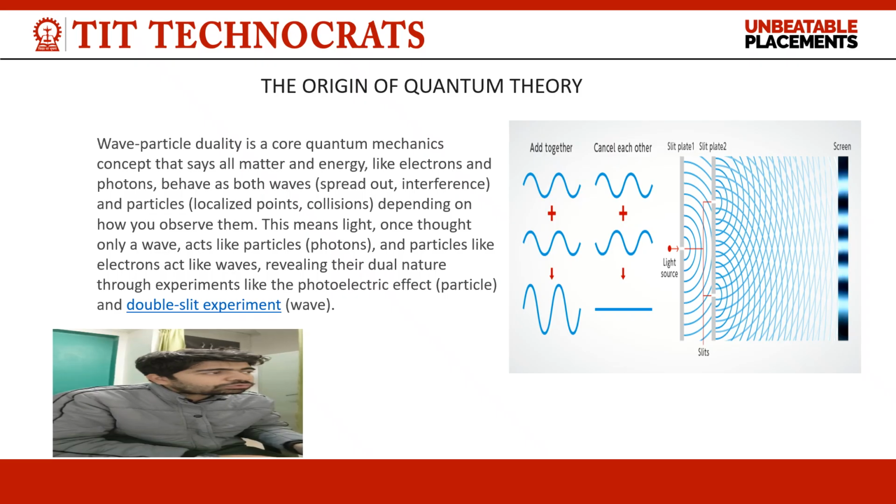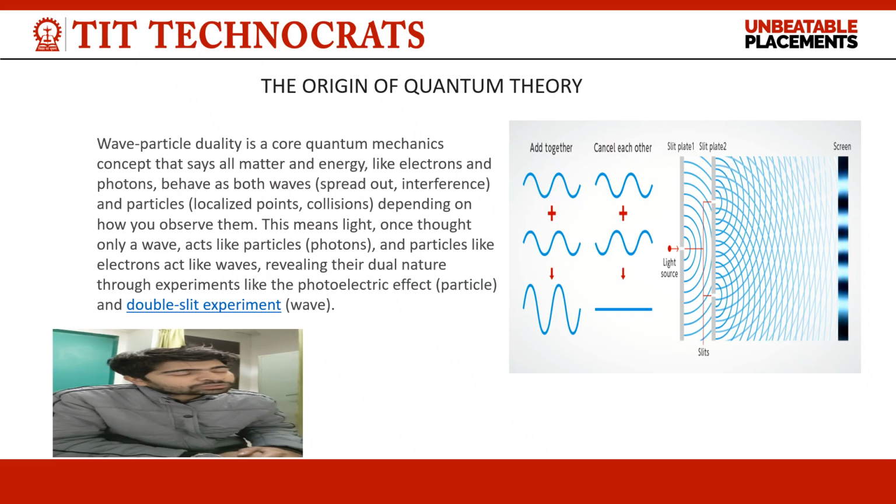And when electrons are thrown through the two slits, you get the same behavior as shown in the case of waves. That's why we say that particles behave like waves in this world, and light, which is seen as a wave, behaves like a particle, which we see in the photoelectric effect.